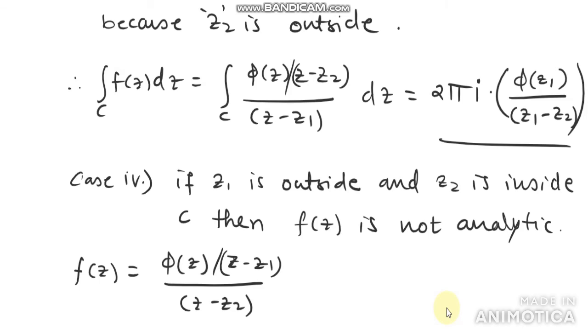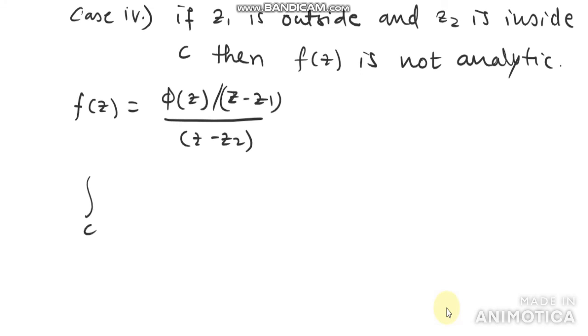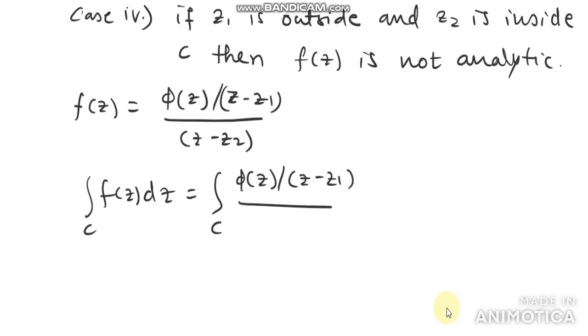Now the integral over C of f(z) dz is equal to the integral over C of phi of z divided by (z minus z1), divided by (z minus z2), dz.